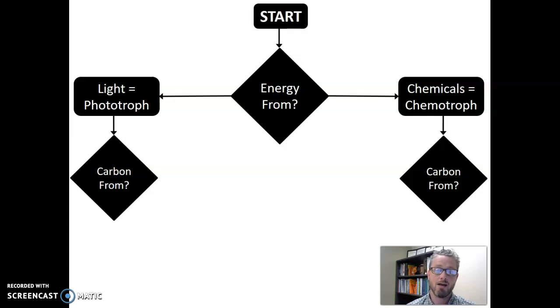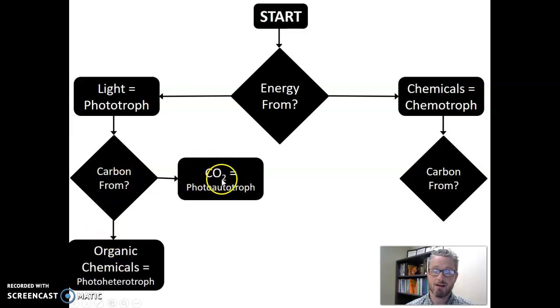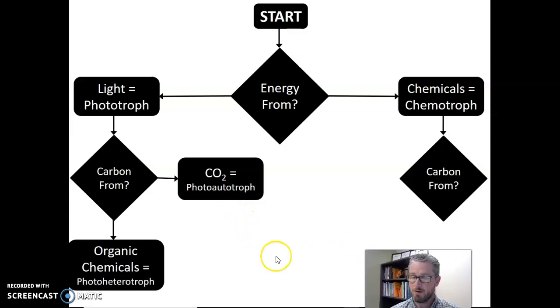So for example, if we've said that our organism is a phototroph, and then we wonder where do they get their carbon from? One option, again, is that they can break down organic chemicals. Basically, they can eat the molecules of other living things. That would make them a photoheterotroph. If they're a phototroph and they don't get their carbon from organic chemicals, they must get it from carbon dioxide, inorganic sources. So we'll call them a photoautotroph. Let me move my head out of the way over here.